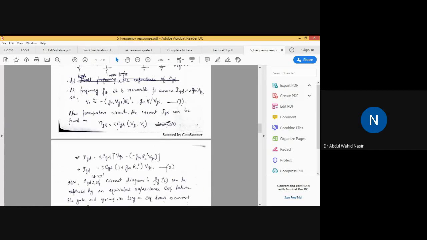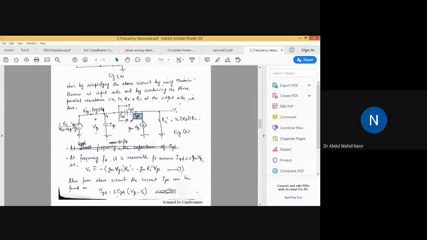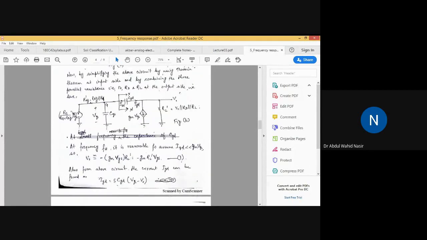Now also from the above circuit, the current IGD can be found. This is the current IGD. How can we find the current IGD?